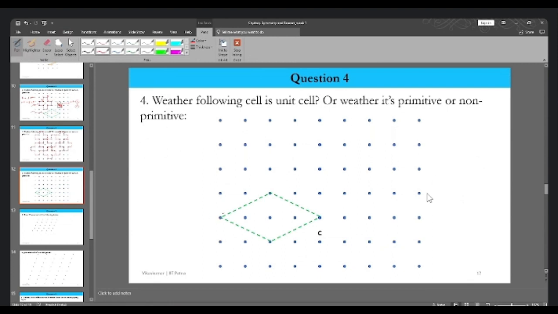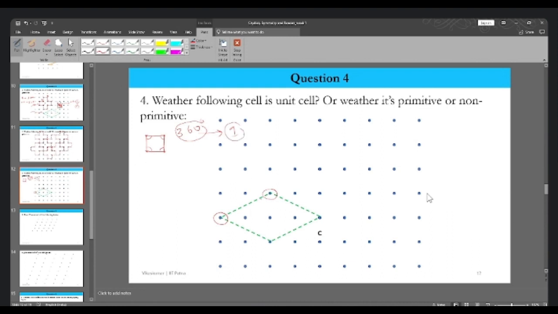How much do these together contribute? When we are talking about the square, we say this is one by four, this is one by four, this is one by four, and this is one by four, and that's what they are contributing. Another way of saying that: how many angles is it making? It is 90, 90, 90, and 90. If I add all of the angles, I will get 360, and that is contributing 360 degrees to the one lattice point.